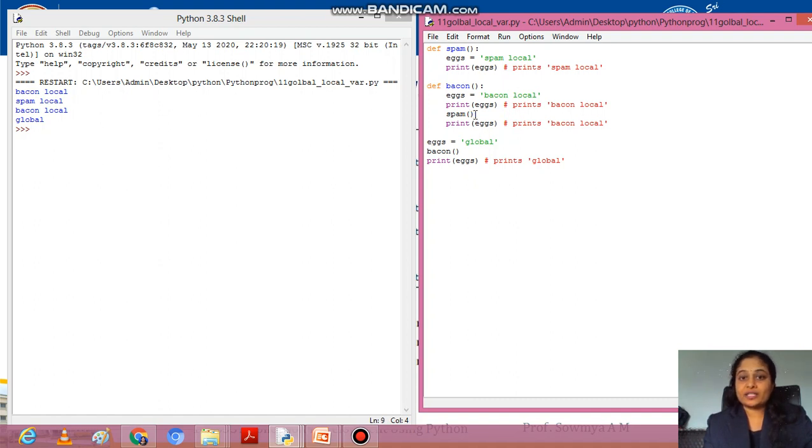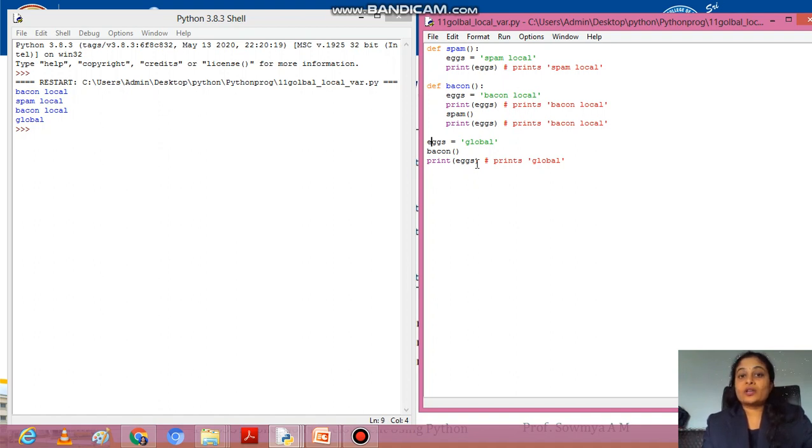Next, call the function spam. Go to the spam function, x is replaced with spam local. So the next print will be printed with spam local. Next, after execution of spam, it will come back and print x. So here we have two different local variables. So x spam is printed, then x beacon local is printed, but once it comes to the global variable, then again print x. So what happens?